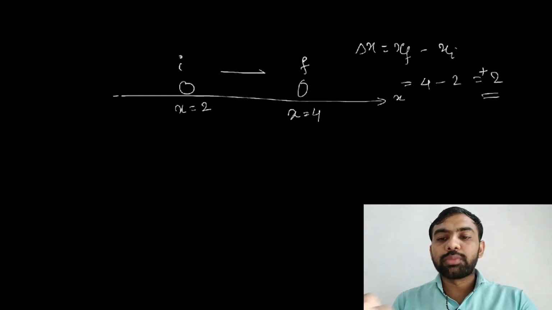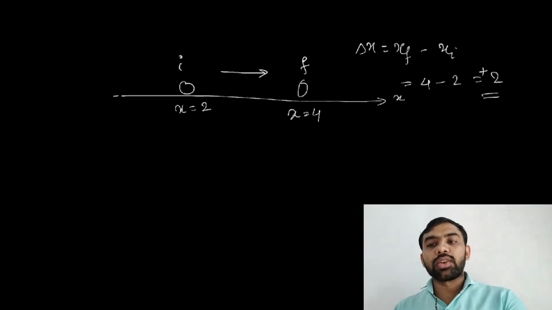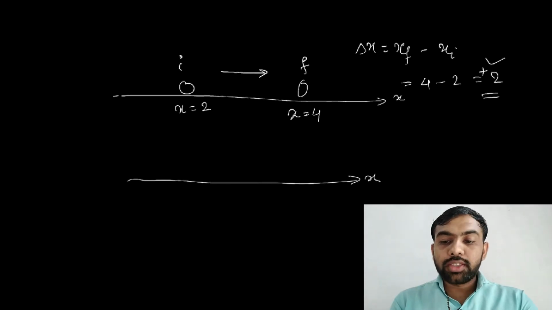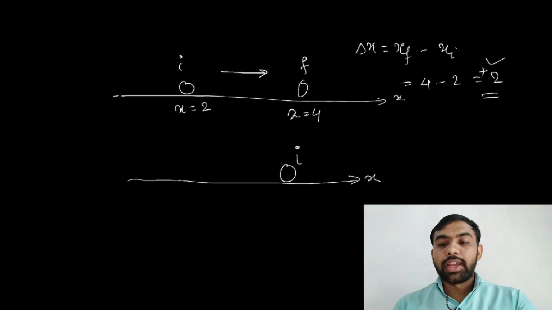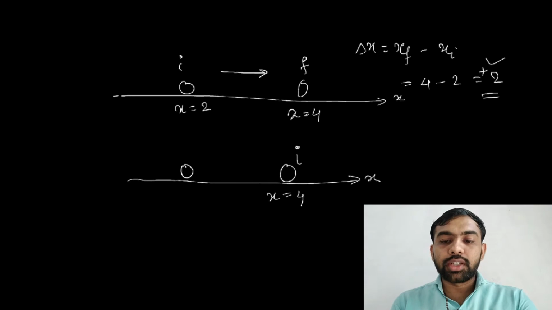What is the meaning of this? The object is moving along a positive direction, because here it is positive. Okay, let's consider another example. This is x. The object is initially somewhere here, suppose at x is equal to 4, and finally the object comes somewhere here, x is equal to 2. Then find delta x in this case.